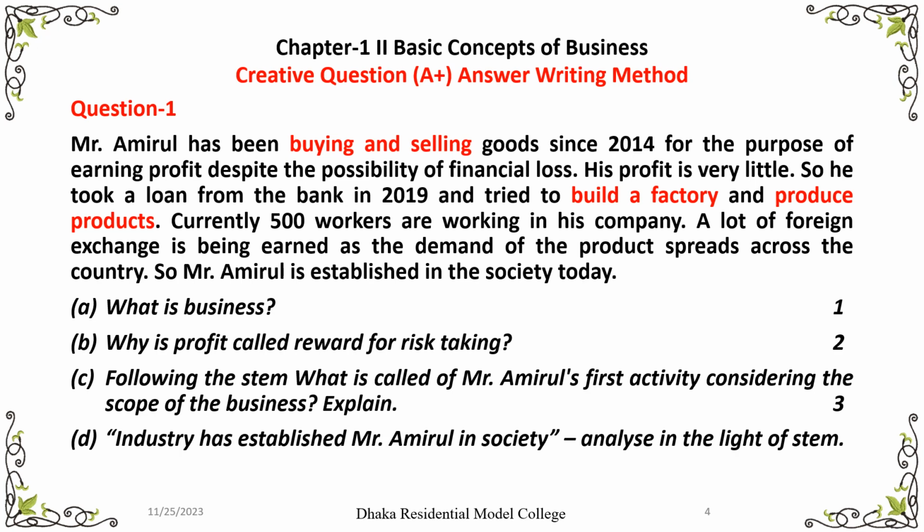That means industry, and produce products. That means the first one is trade center, the second one is industry, factory. So the second function has been done, was production. Currently, there are 500 workers working in his company. A lot of foreign exchange is being earned as the demand of the product spreads across the country. So Mr. Amirul is established in the society today.